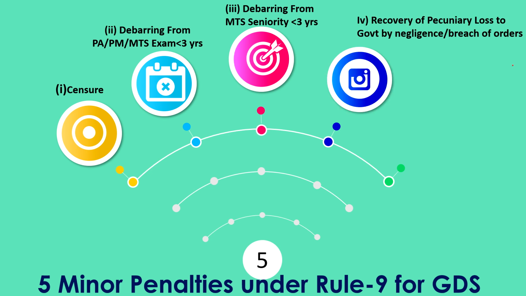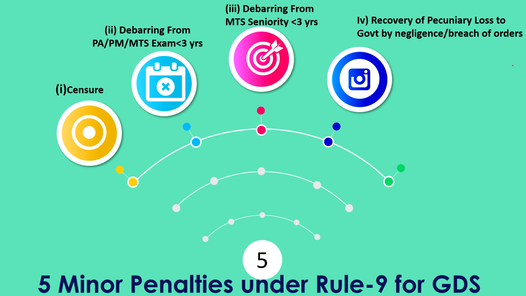The next one is recovery of pecuniary loss to the government caused by negligence or breach of orders. So if any GDS has caused any loss to the government, say for example, if any GDS has broken the device, Tarpan device or whatever it is, in such a case also, there can be recovery of pecuniary loss caused by negligence or breach of orders.